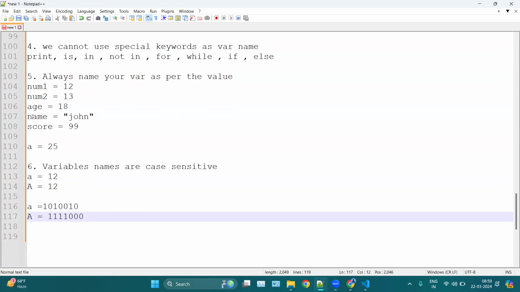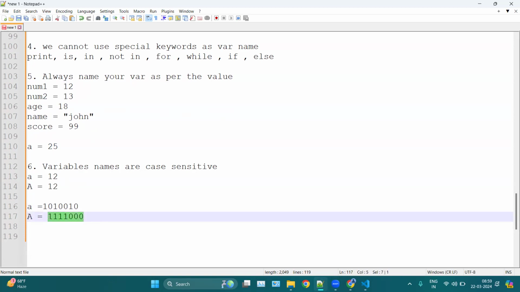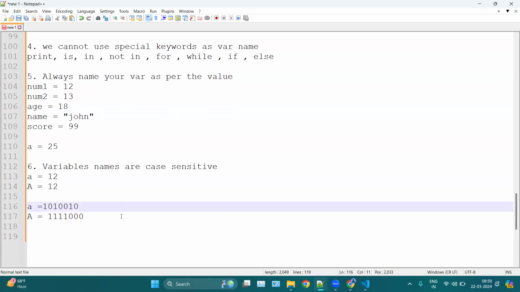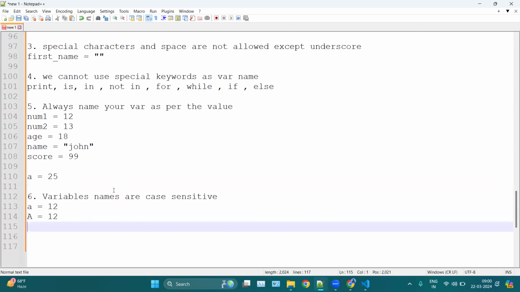For us, A and A are the same, but for the machine, they are different. That is why Python variables are case sensitive. So make sure to use lowercase or uppercase as per your choice, but remember whatever you are using.